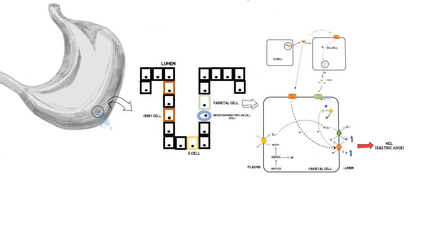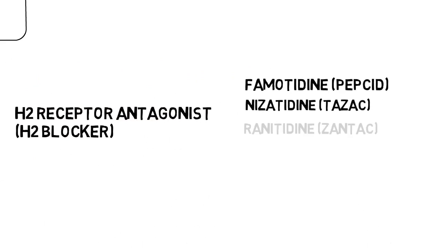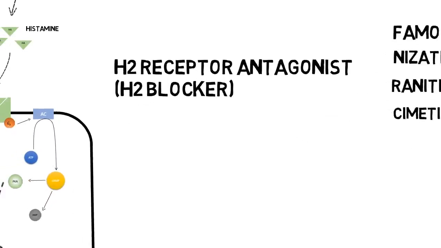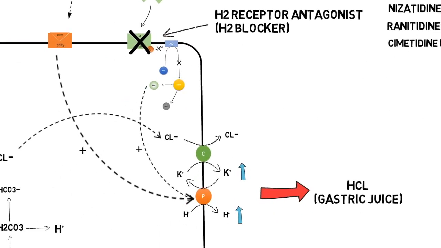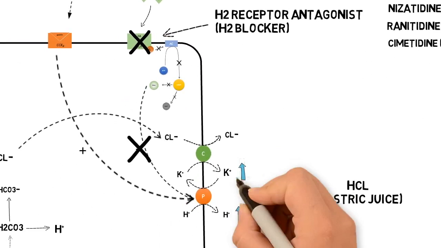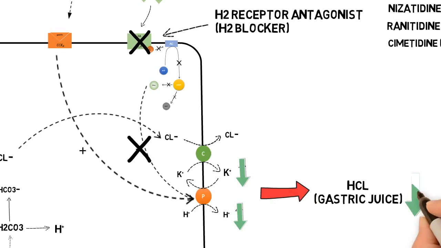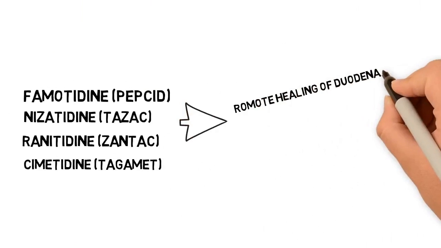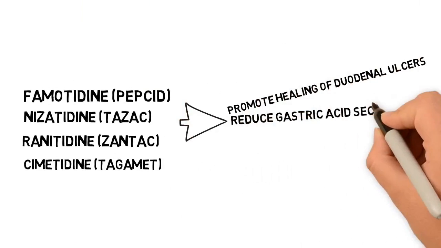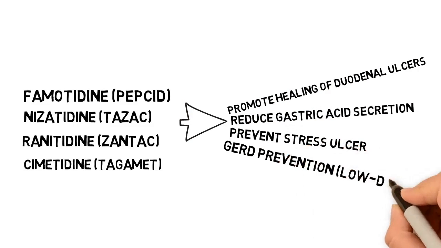Oversecretion of gastric acid may lead to peptic ulcer. Histamine 2 antagonists or blockers such as famotidine, nizatidine, ranitidine and cimetidine block the histamine 2 receptor, which suppresses the downstream mechanism, resulting in a decrease in hydrogen ion and chloride ion secretion, as well as gastric acid secretion. This inhibition promotes healing of duodenal ulcers, reduces gastric acid secretion, and prevents stress ulcer and GERD.